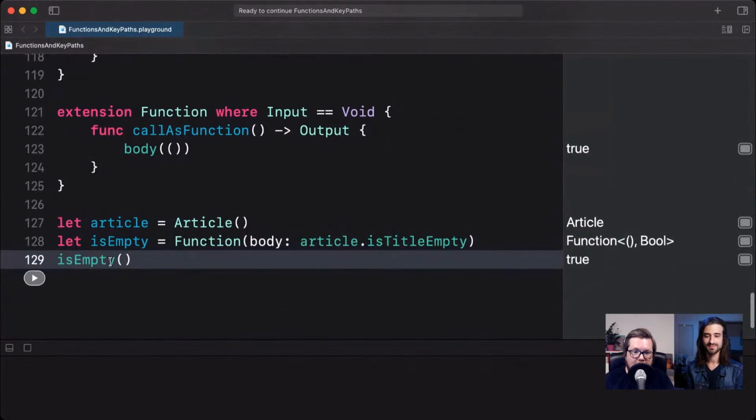So you can literally call it as if it was a closure. You cannot pass it as a closure, but you can call it as if it was a closure here, and that all works.